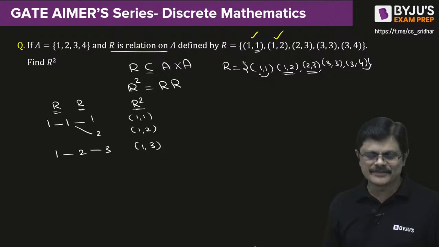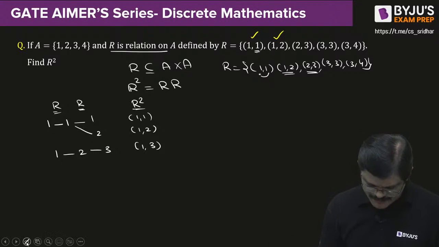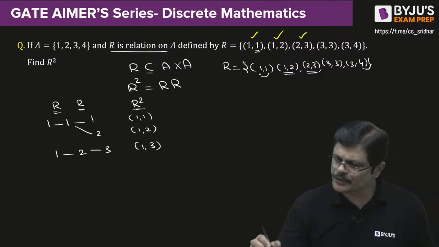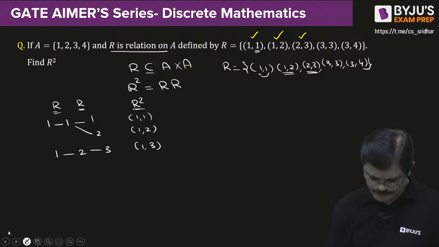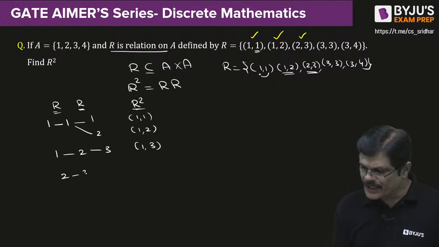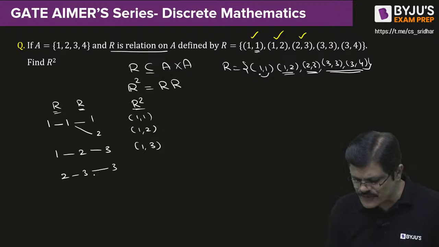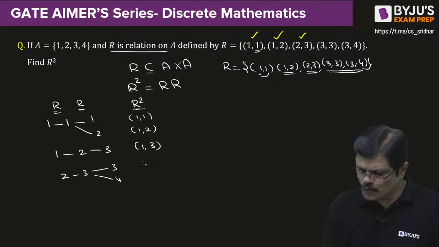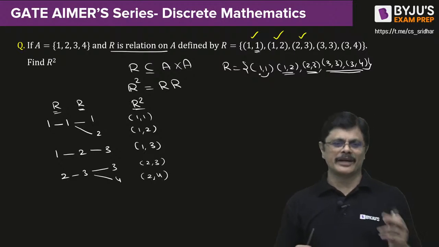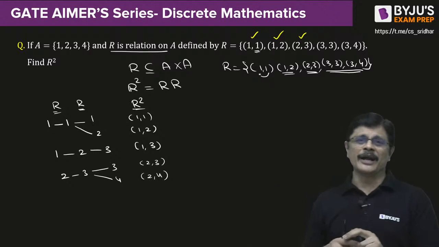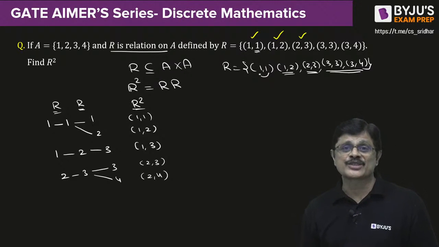Is the idea clear? Now let us see the next relation, which is 2 related to 3. That is, 2 is going to 3. Now check where 3 is going. 3 is going to 3 as well as 4. That means 2, 3 will join the R square party and 2, 4 will join the R square party.